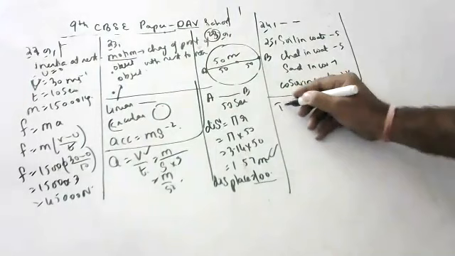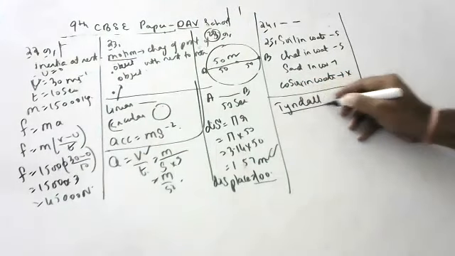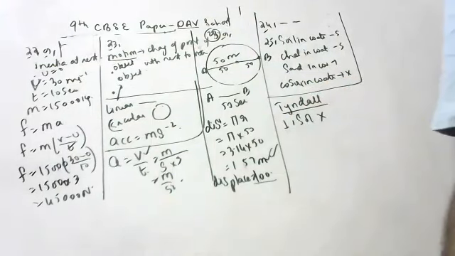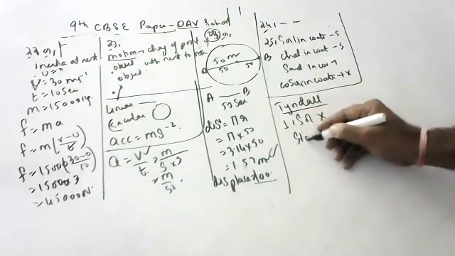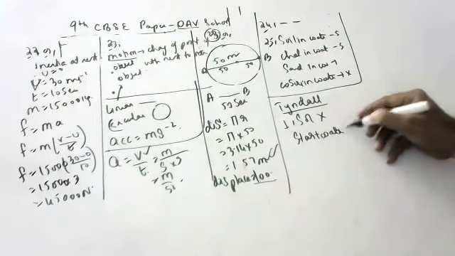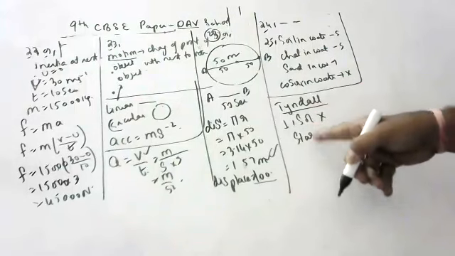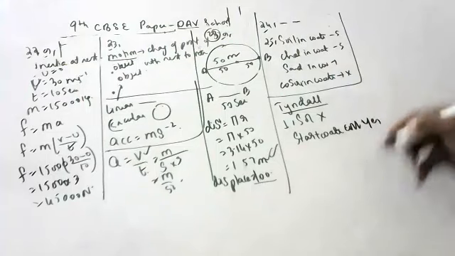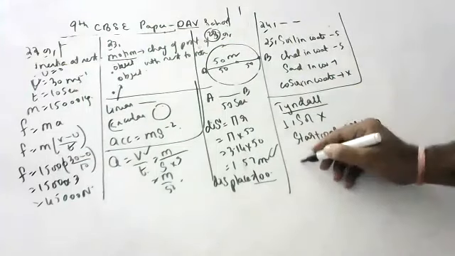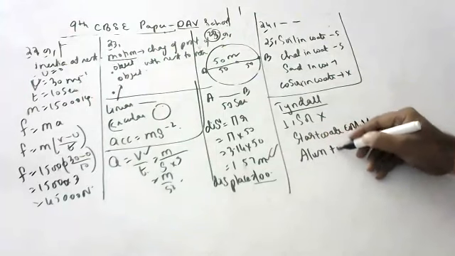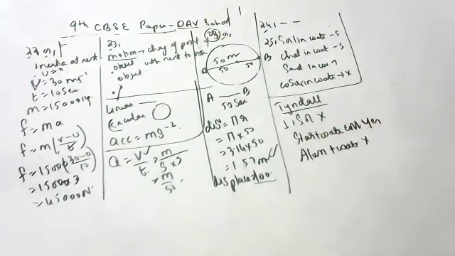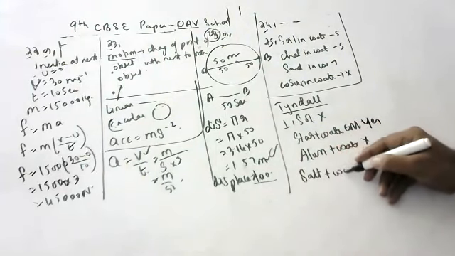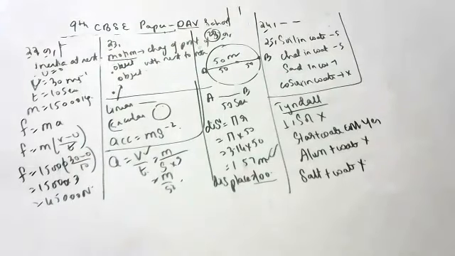Tyndall effect you can see only in colloids. In solutions can you see it? No. Starch in water is a colloid, yes, here we can see it. Next, alum in water is a suspension, we can't see it. And table salt in water is a solution, we can't see it. So like that you should identify.